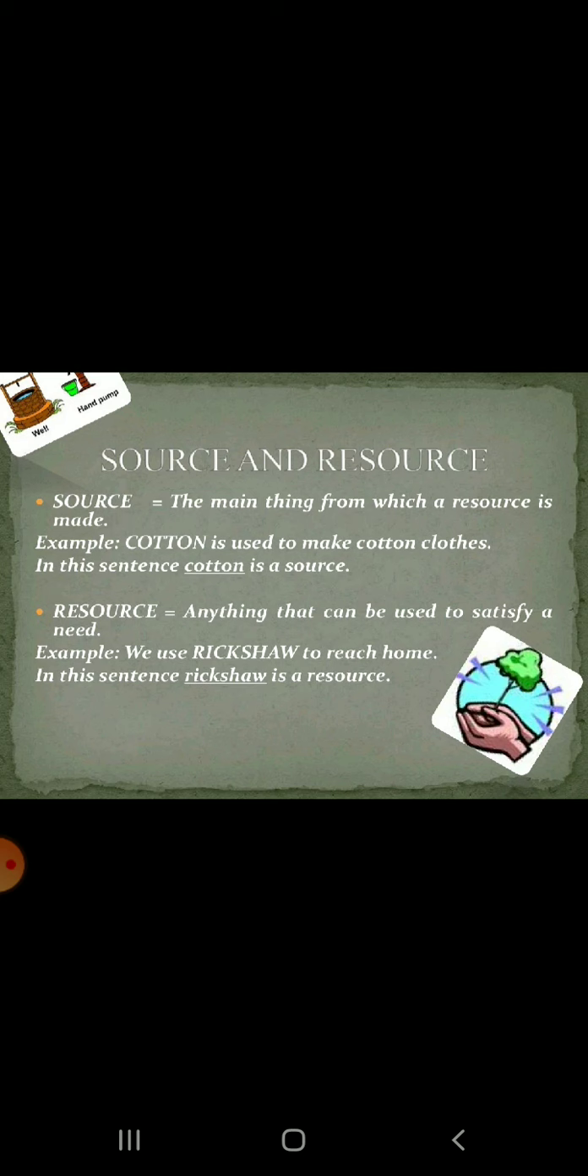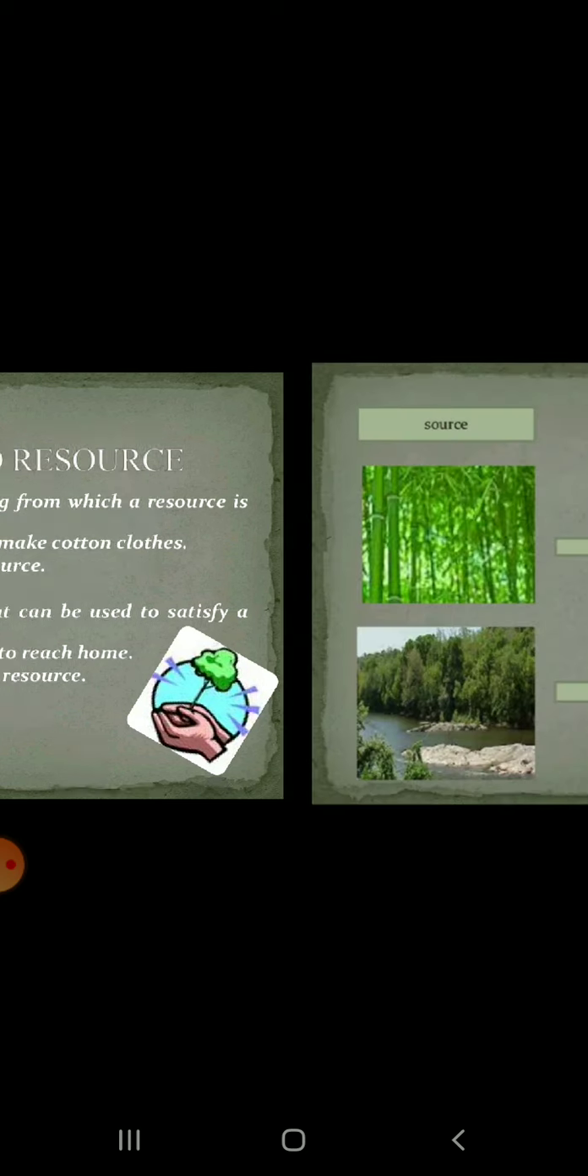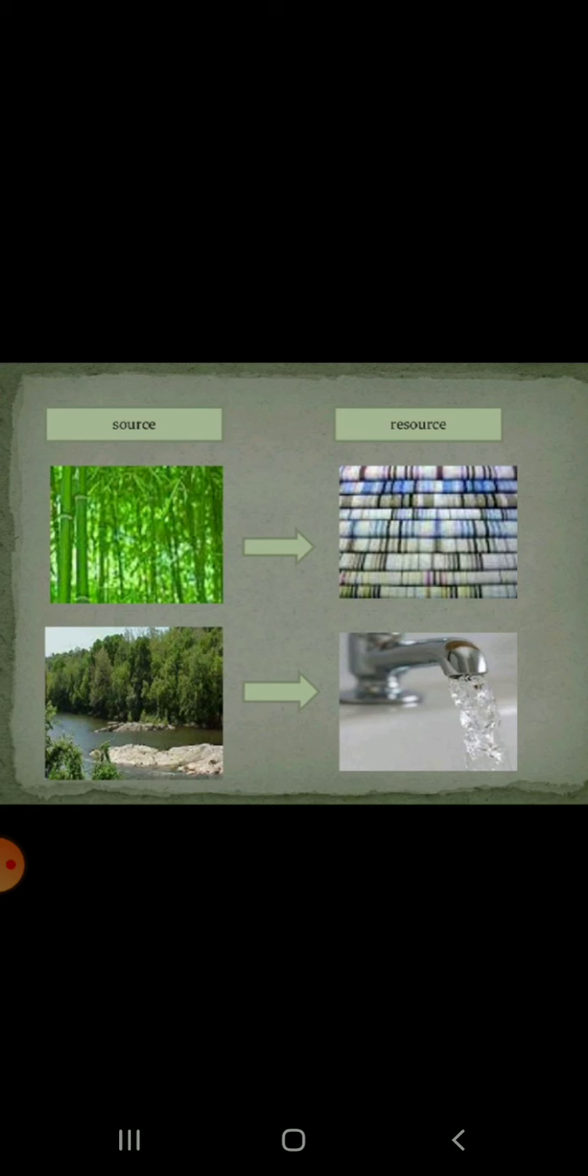Take the example of a rickshaw or your school bus. It's a resource. Water you drink when you feel thirsty, it's a resource. Electricity in your home, it's a resource. So this water, electricity, this cotton, clothes, all these trees, all these are resources. Rickshaw, vegetable, textbook, all these have something in common. They have all been used by us.